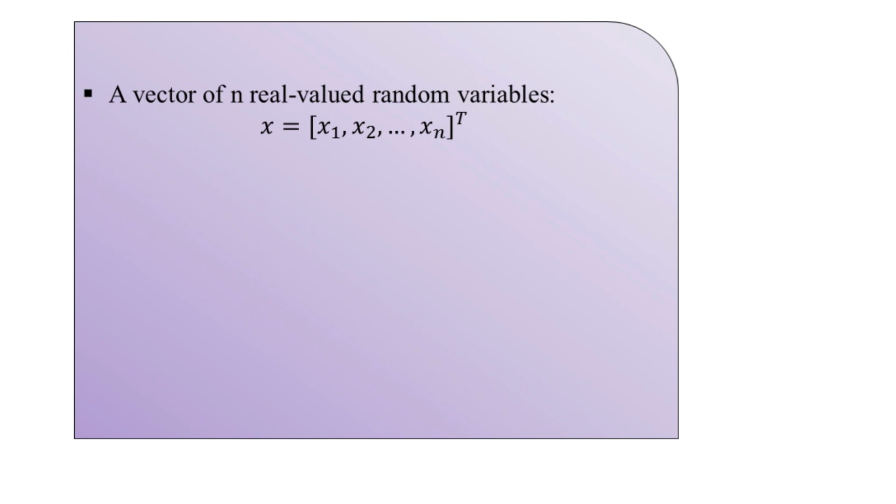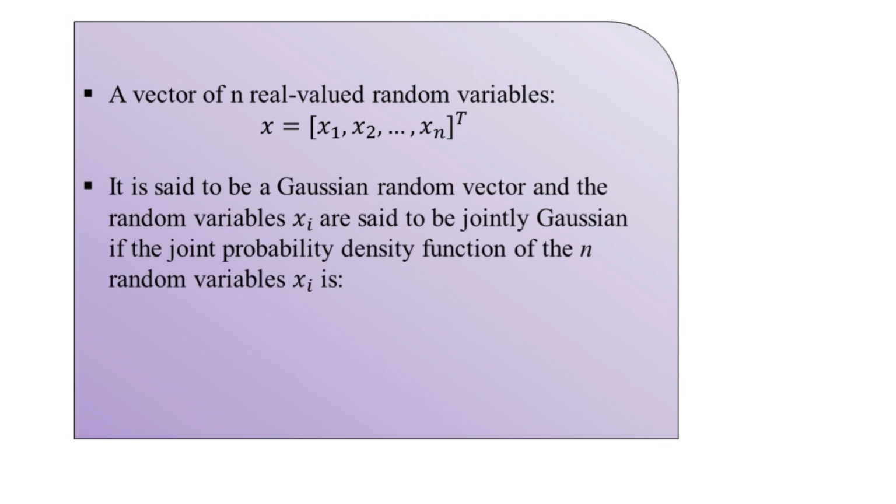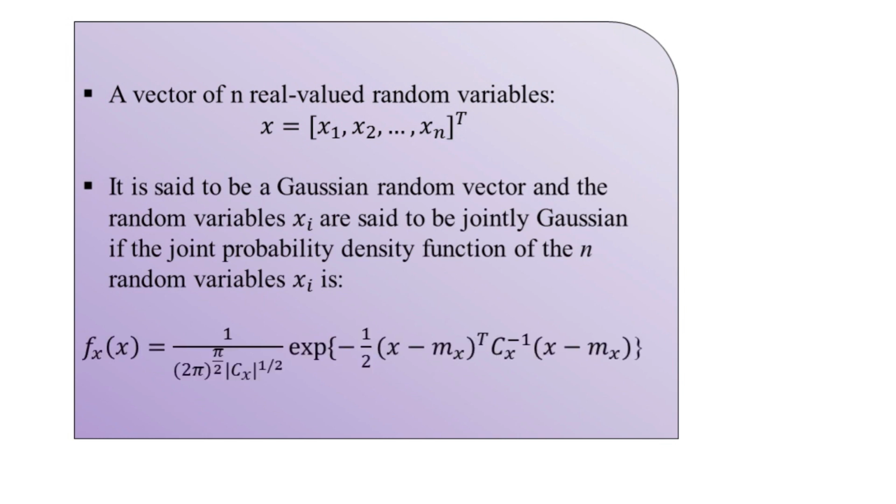X is said to be a Gaussian random vector, and the random variables xi are said to be jointly Gaussian if we have the joint probability density function for the n random variables. This is mathematically represented like this.